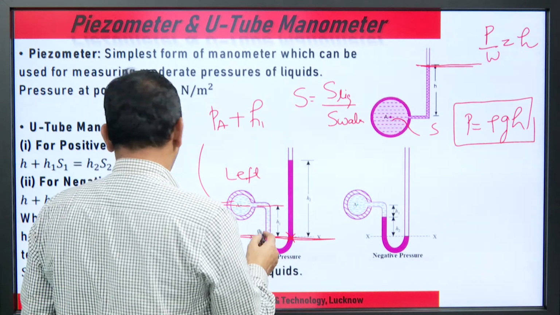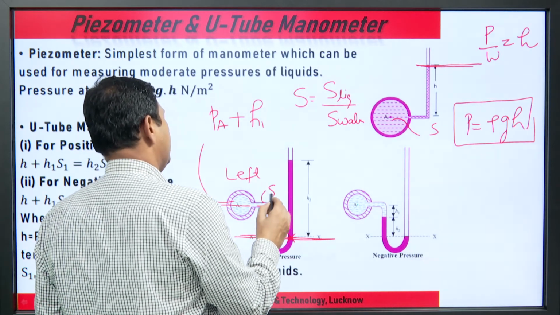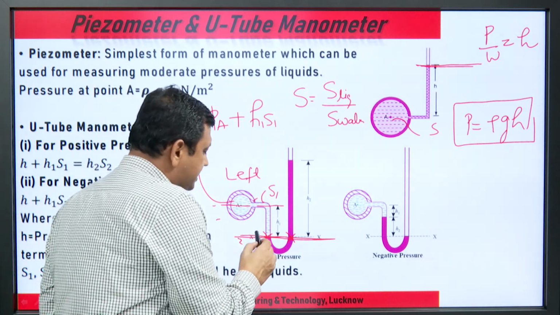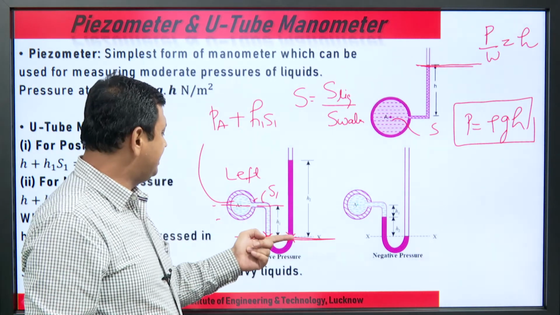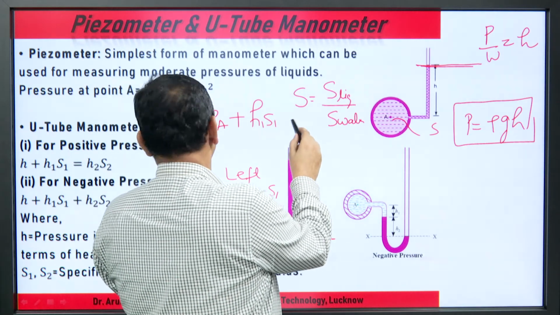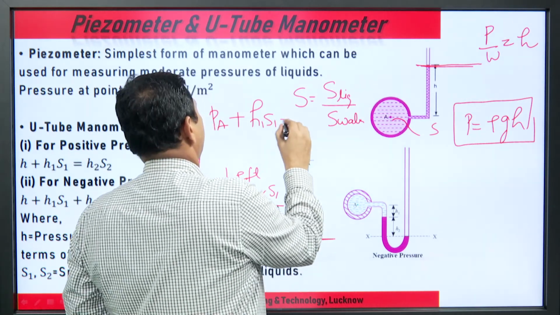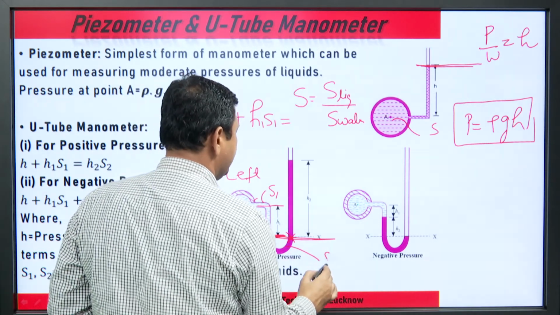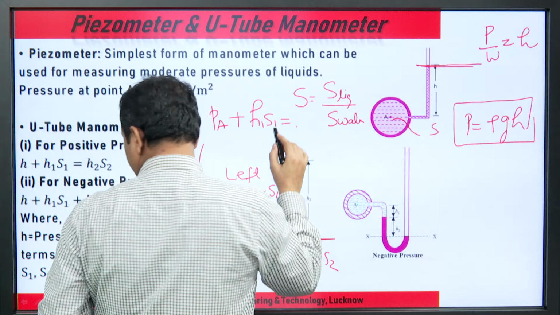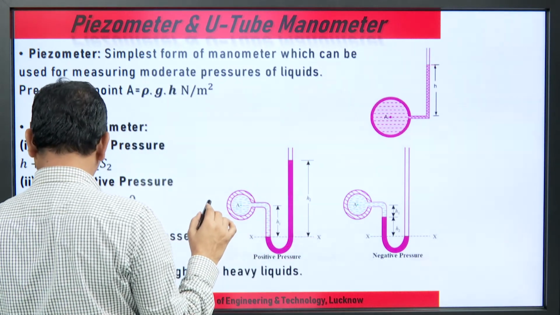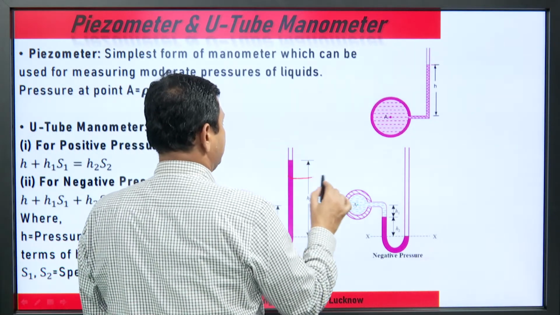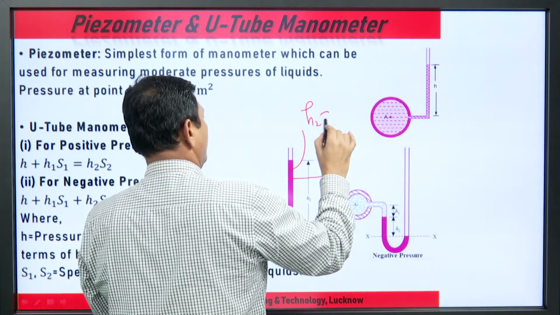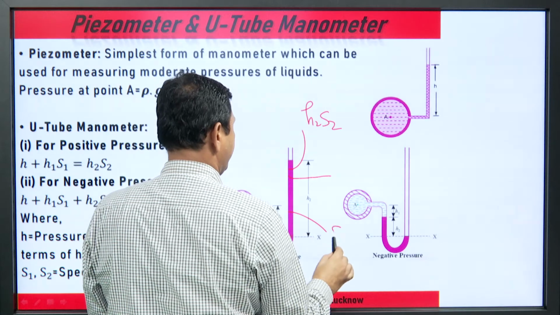Suppose the specific gravity is S 1. So, up to this point is the pressure, and this pressure equals this pressure. On the other side, H 2 into S 2, suppose the specific gravity is S 2.